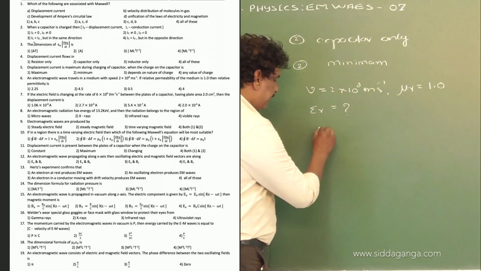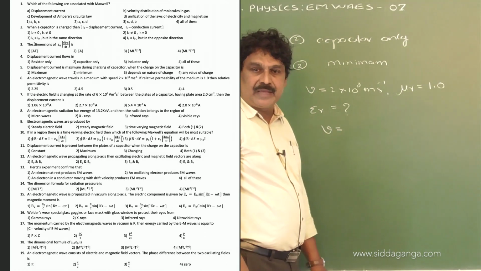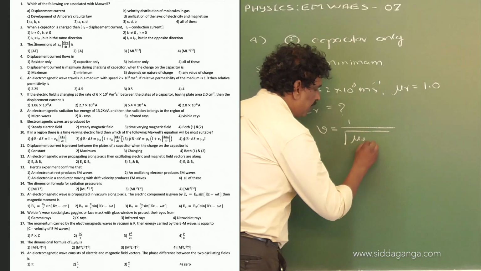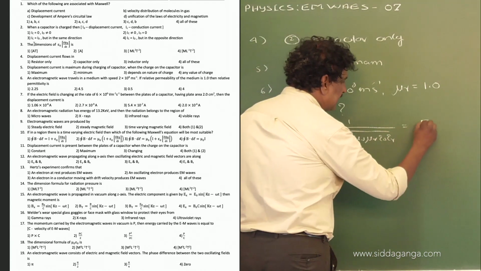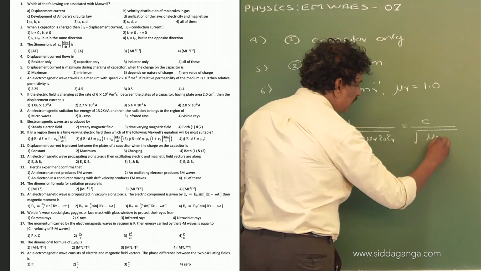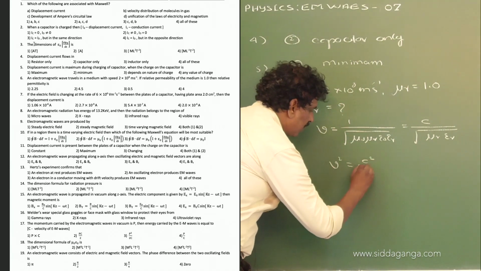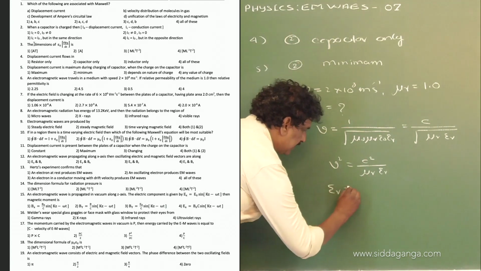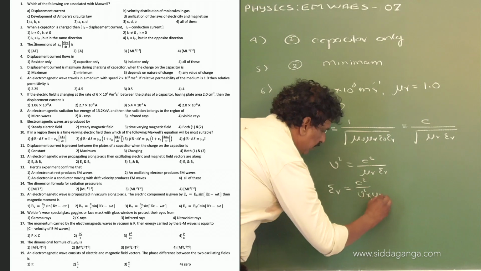Now, the velocity of electromagnetic wave in any medium other than free space is 1 by square root of mu naught mu r epsilon naught epsilon r, or this can be written as C by square root of mu r epsilon r. That means V square is equal to C square into mu r epsilon r. Now, epsilon r is equal to C square by V square into mu r.